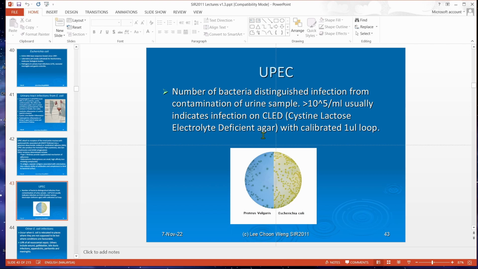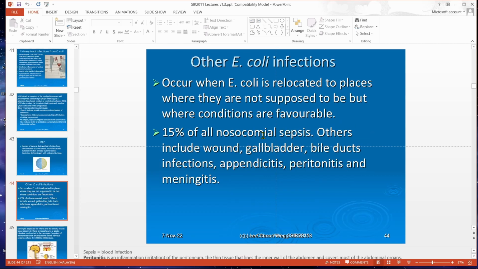You cannot get good, reliable estimates. That's why, but it doesn't swarm on CLED because it is electrolyte deficient. Somehow the electrolyte in the agar allows it to swarm. So on this media, Proteus vulgaris doesn't swarm. That's why this media is recommended. Infection is not because they want to, but because they are there and the conditions are favorable. A lot of times they happen to be there.